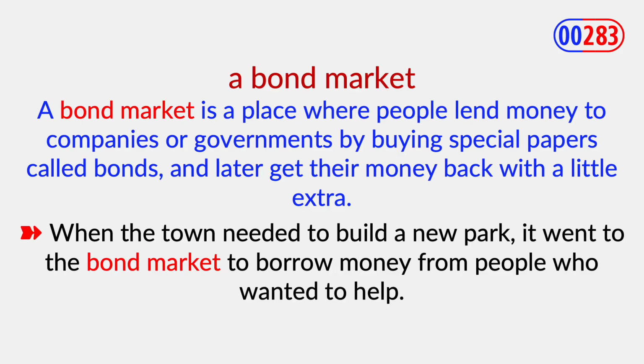A bond market. A bond market is a place where people lend money to companies or governments by buying special papers called bonds and later get their money back with a little extra. Example: when the town needed to build a new park, it went to the bond market to borrow money from people who wanted to help.